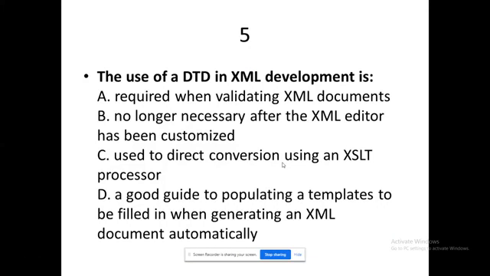Most of them have typed A, because option B talks about the editor context, so it is not necessary here because XML programs are going to execute in the browser itself. Option C, they have a direct connection using XSLT processor. Still we have not come across that. Moreover, XSLT talks about style sheet transformation, like your CSS, so you don't have any role in that. A good guide to populating templates to be filled in and generating an XML document automatically, right? For this we have some other technology in XML.